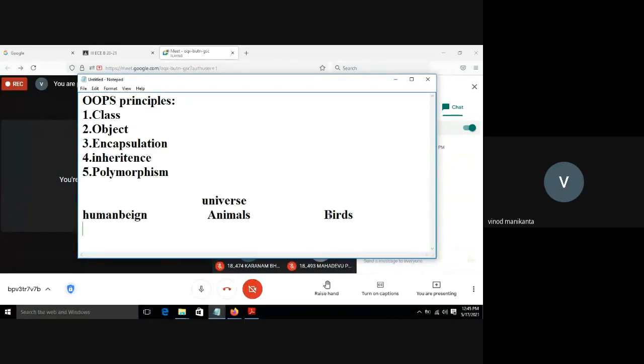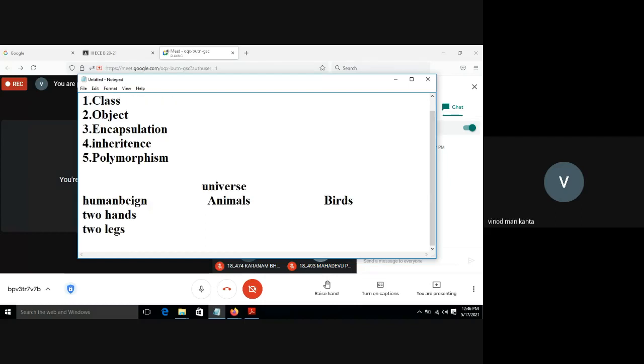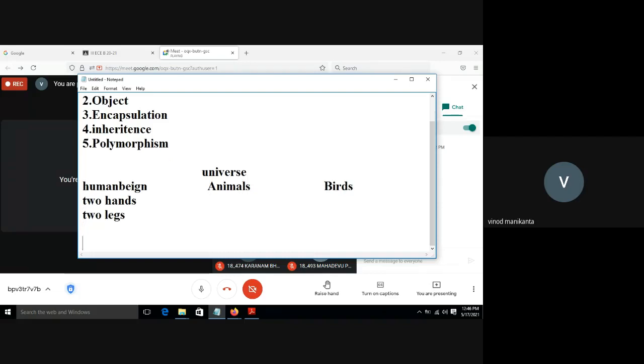By seeing a living thing, if I want to say whether it is a human being, an animal, or a bird, I look at its properties. Human beings have two hands and two legs. Generally, a person with one hand also exists, but in rare cases. Two hands and two legs are properties. What kind of behavior does a human being have?